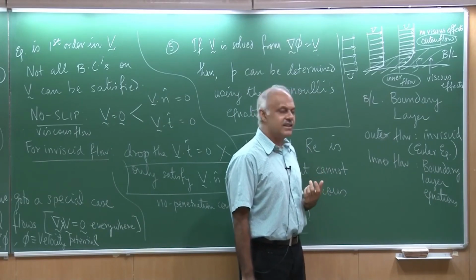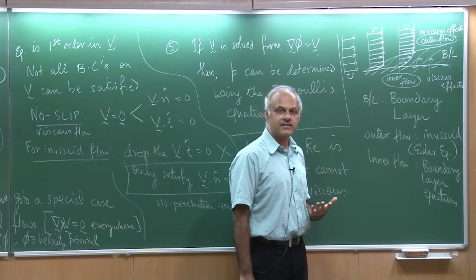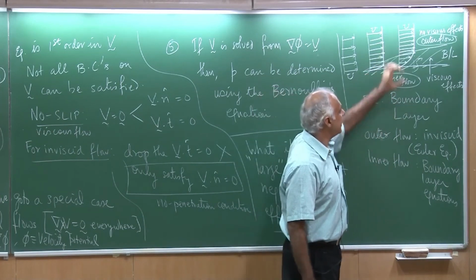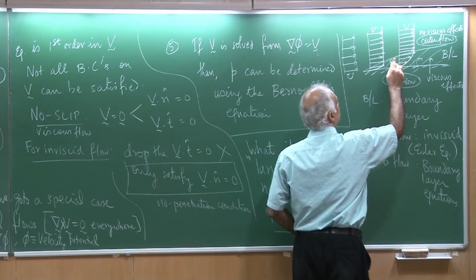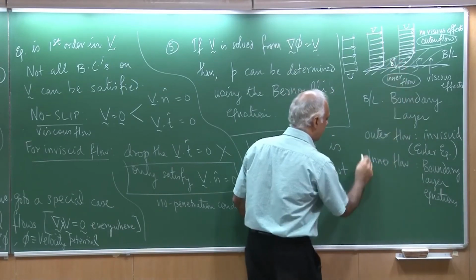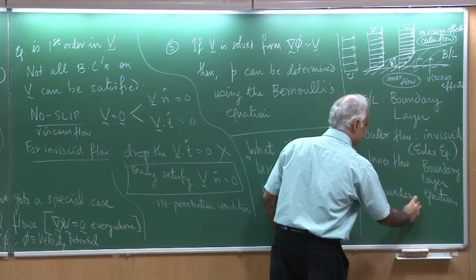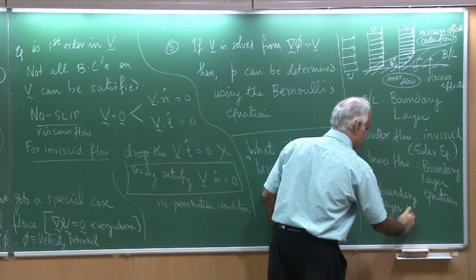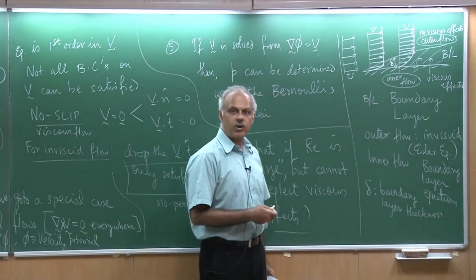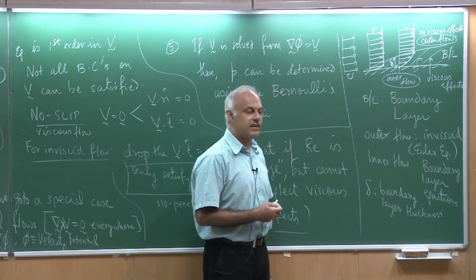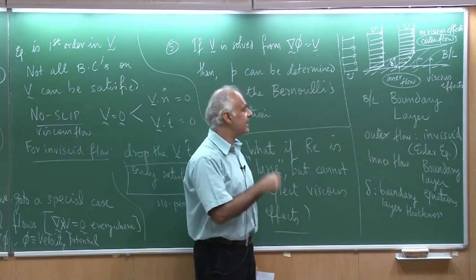But if you are an engineer and you want a simple way of doing it, you will say, all right, I will make an approximation. Let me identify what this height is. Let me call this height delta, and I would refer to delta as the boundary layer thickness. I do not know so far what this length scale would be. It appears to be much smaller than the length of the plate. It is in the lateral direction.